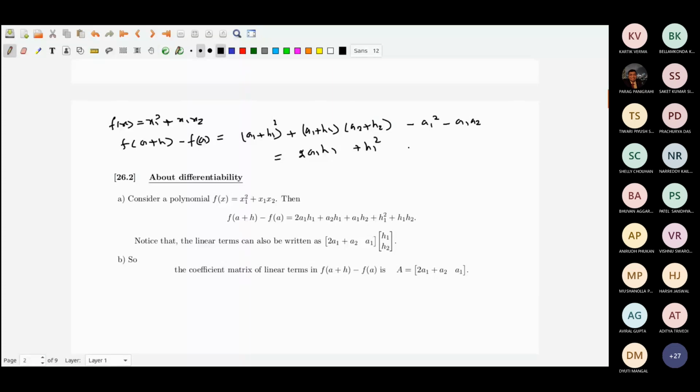Here you will have a1 h2 plus a2 h1 plus h1 h2.